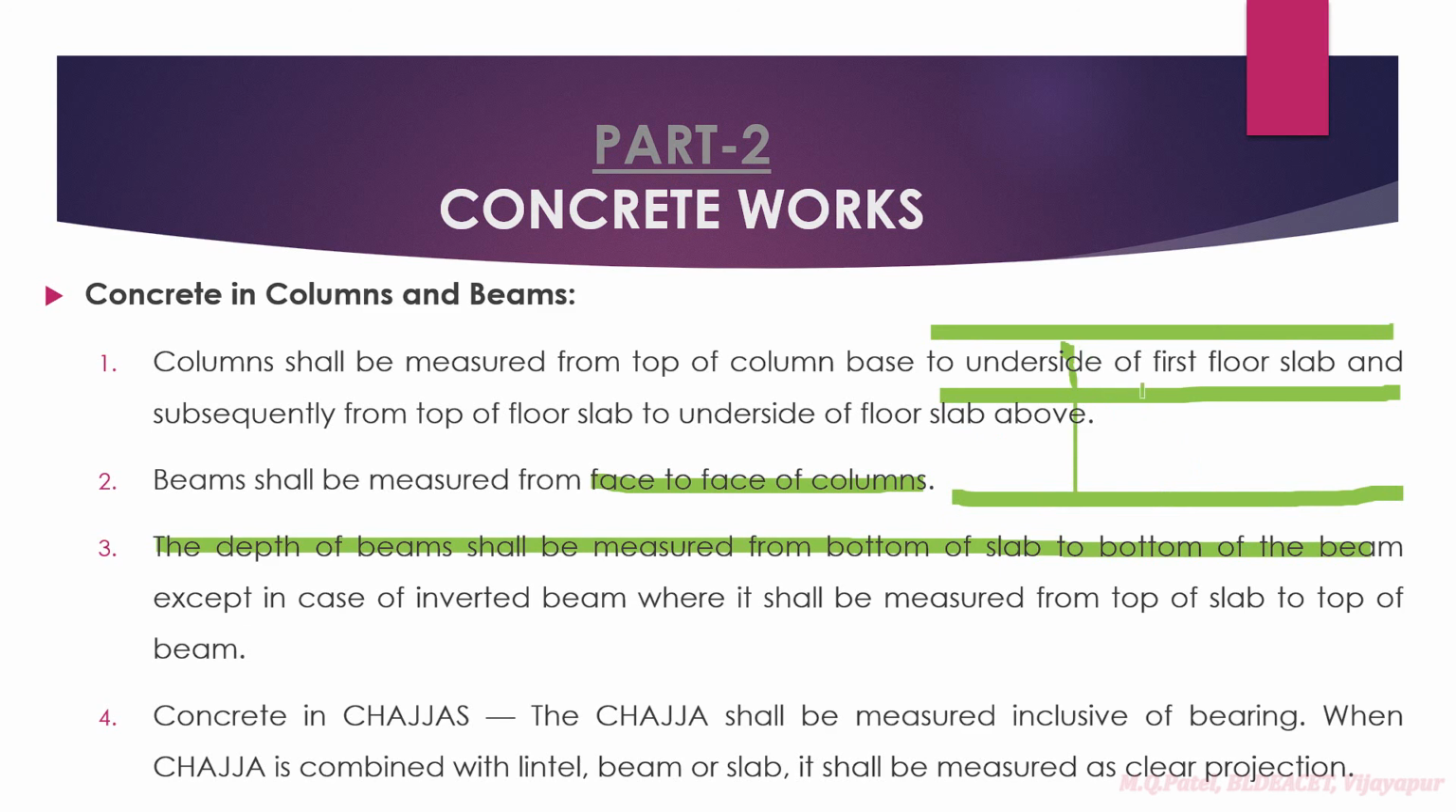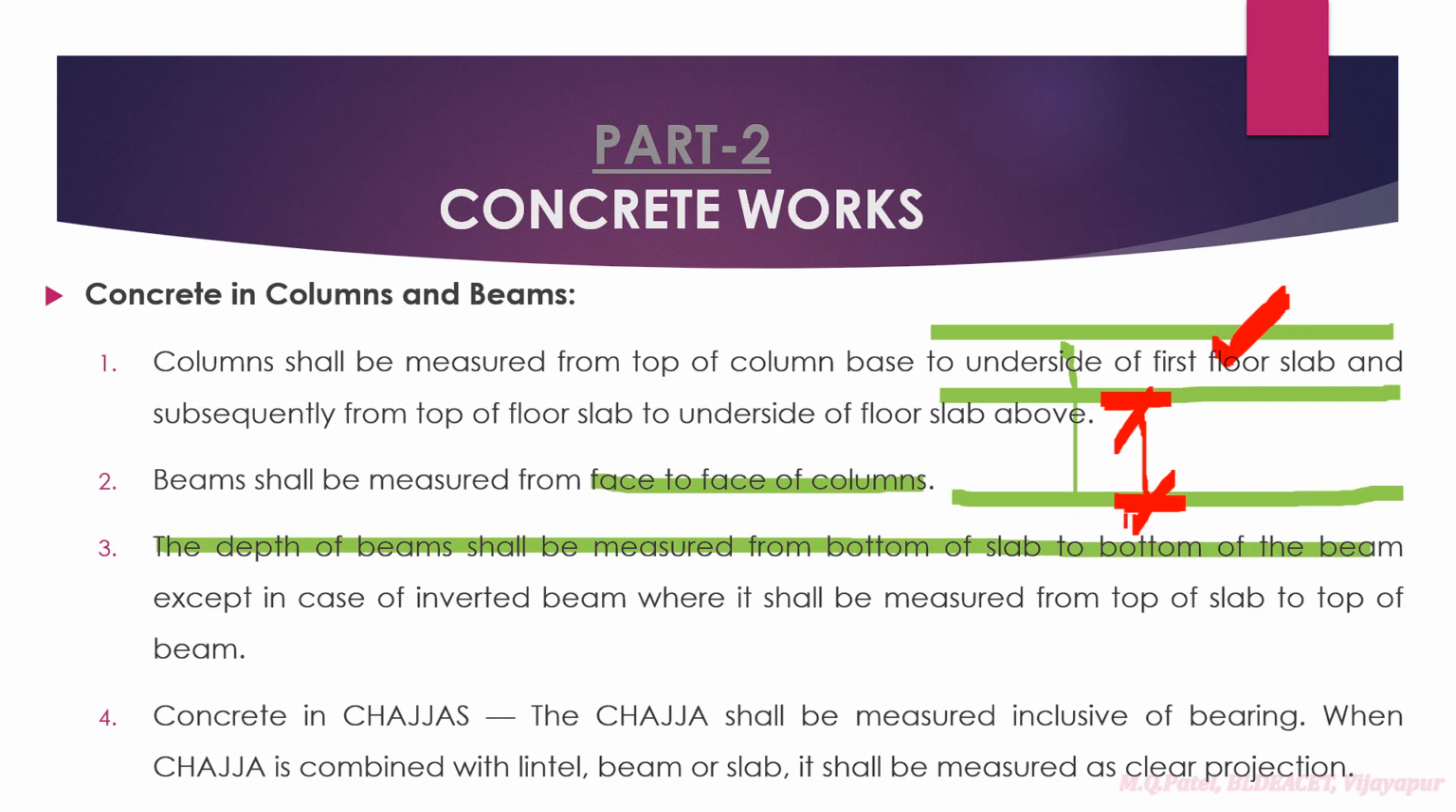So we are measuring concrete quantity, right? Therefore what should be the depth of the beam? The depth of the beam shall be measured from the bottom of the slab. That means you have to do measurement from this face, bottom of the slab, to the bottom of the beam. So this will be the depth of the beam. We will not include this slab thickness. Why? Because in the slab, everything, the concreting quantity, will come, right?